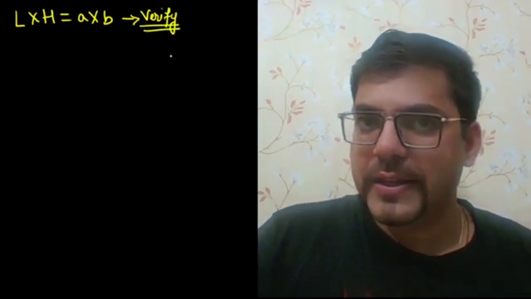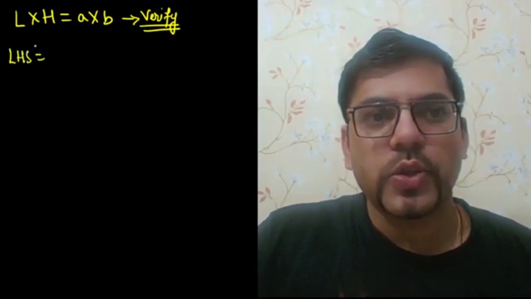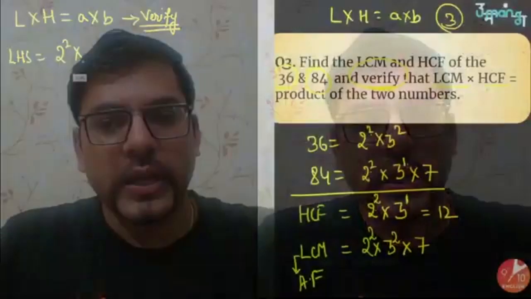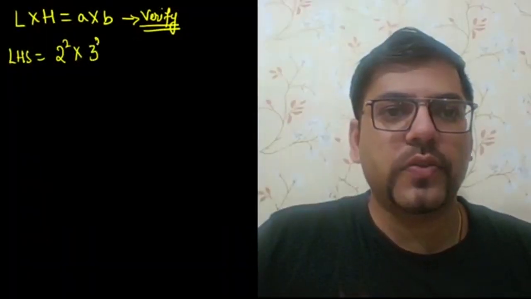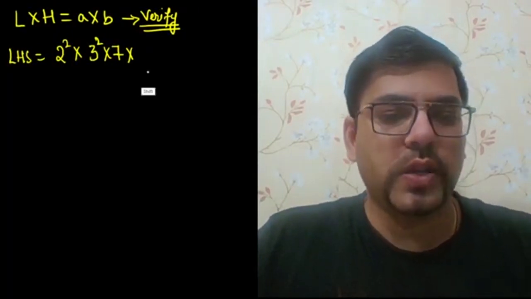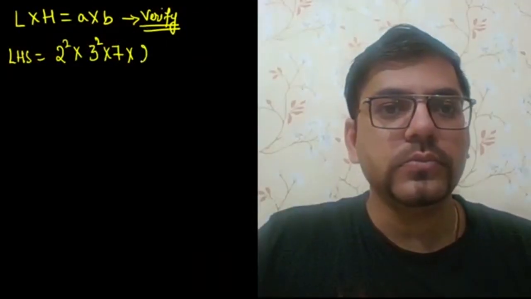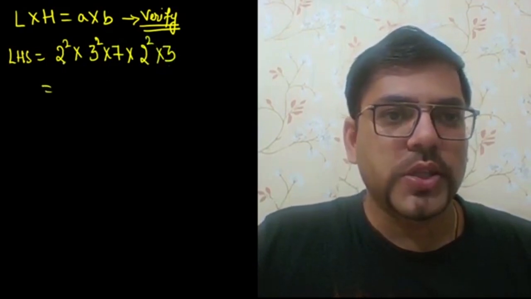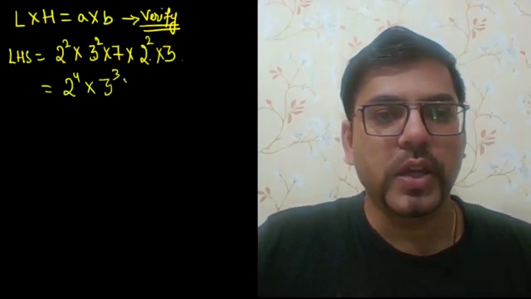So if you have to verify this, you'll write LHS, and in LHS you'll write LCM. LCM, if you do remember, was 2 square, 3 square, 7. So write 2 square, 3 square, 7 into HCF, which was 2 square into 3. Now if you multiply them, this is 2 square, 2 square, 2 raised to power 4, into 3 square into 3, 3 raised to power 3, into 7.